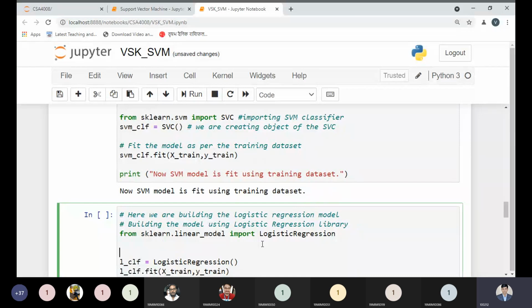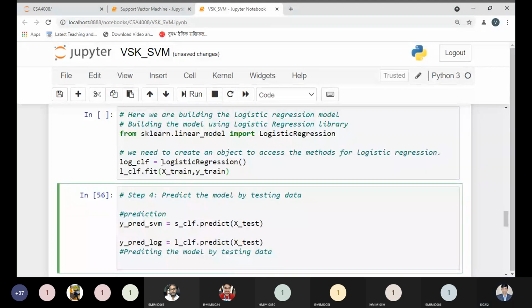What we are doing right now here, we need to create an object to access methods for logistic regression. Okay, that is my point. So after creating the object, we can create the object like this one, log_clf. I'm updating this one. Same parameters we are using, just as we have done in the previous lectures or previous practical session to create the logistic regression.